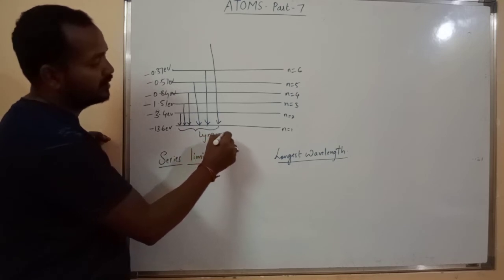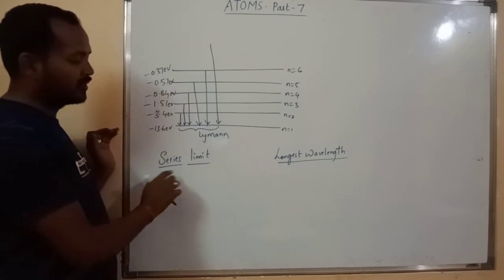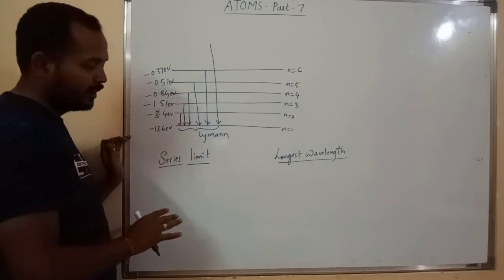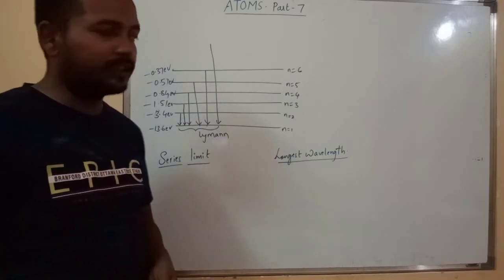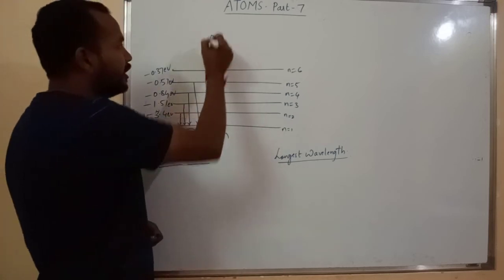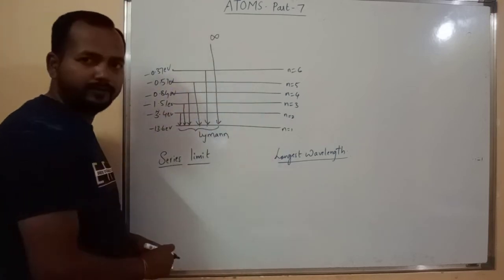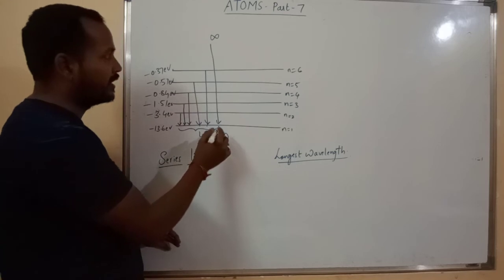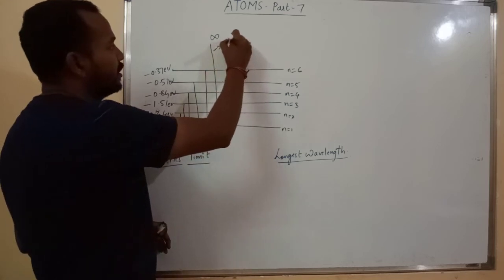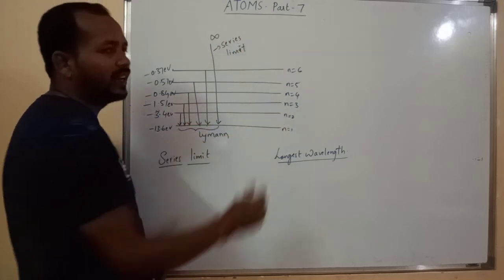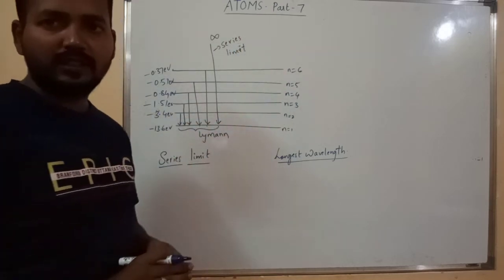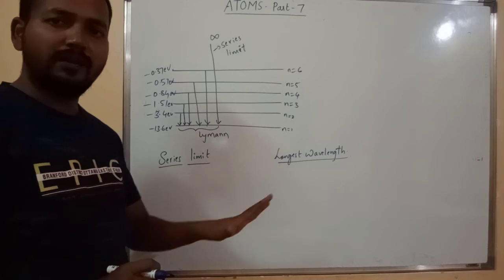In this Lyman series, first I want to talk about series limit. What is a series limit? Series limit is a spectral line which is coming from infinity to the ground state. Infinity to ground state, that is called series limit. Or else you can say the last line of any series is called series limit.